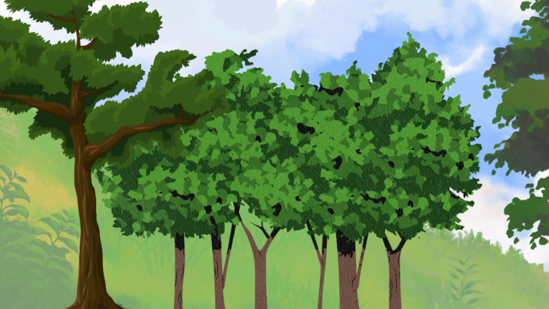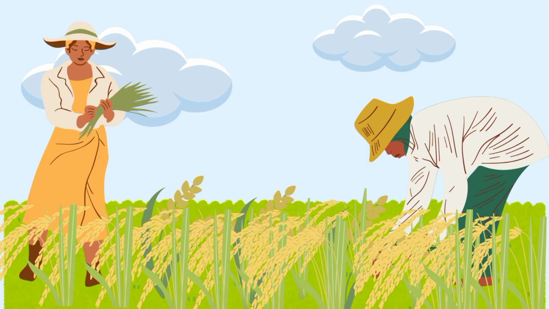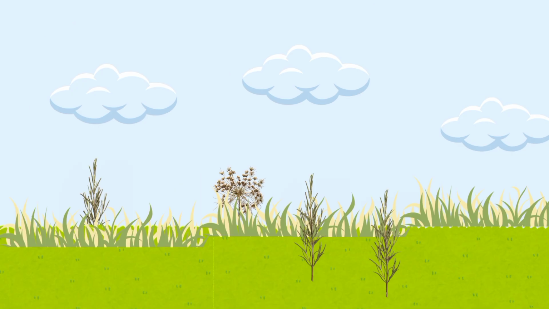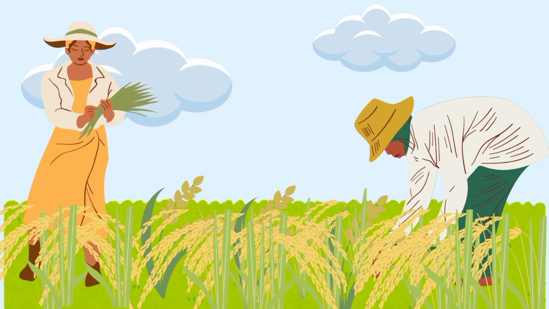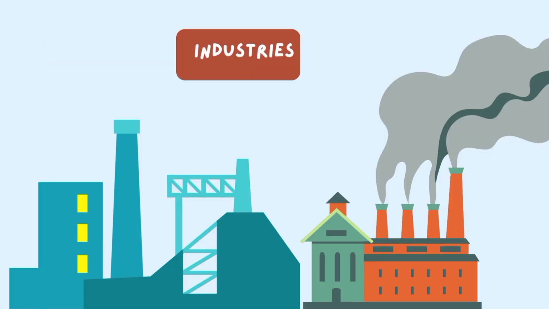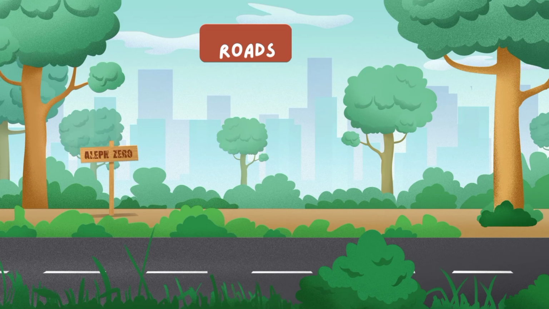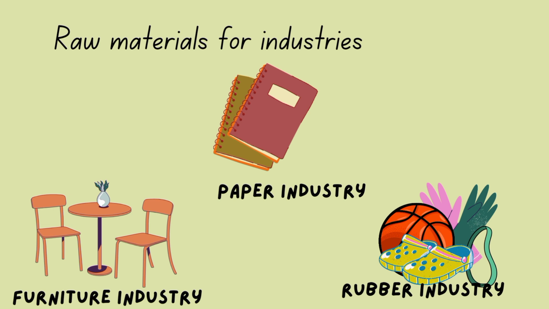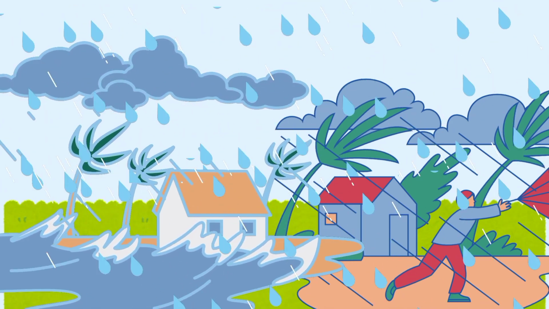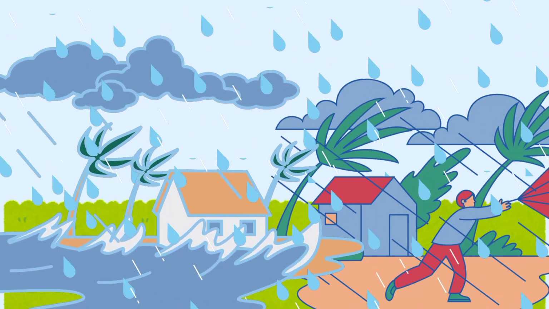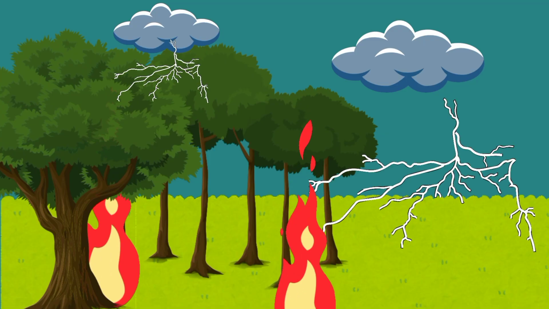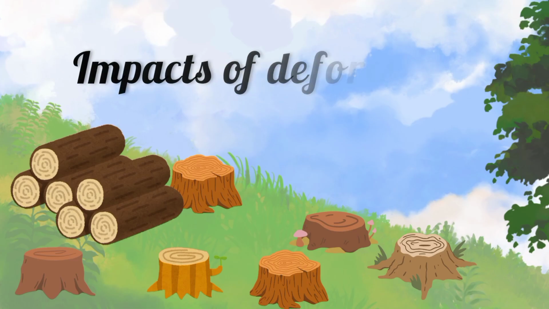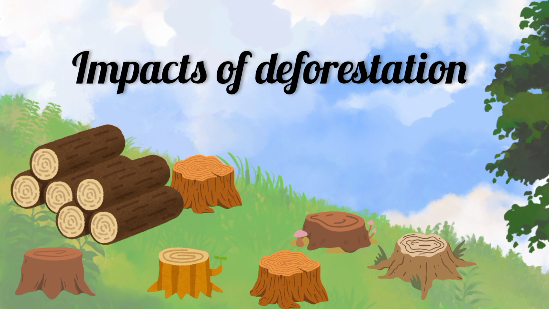Another cause for deforestation is the practice of shifting cultivation. It is an agricultural practice in which a plot of land is cultivated and then abandoned. The farmers then cultivate a new plot of land after abandoning it. Other causes include construction of industries, hydroelectric projects, roads, big dams, and so on. Forests are also cleared for providing the raw materials for industries. Sometimes forests can also be destroyed by natural calamities such as storm, flood, or forest fires caused by lightning, and so on. Now let us look at some of the impacts caused by deforestation.